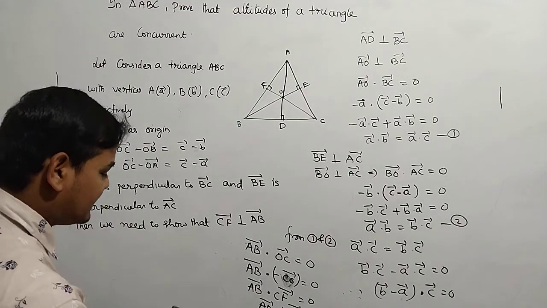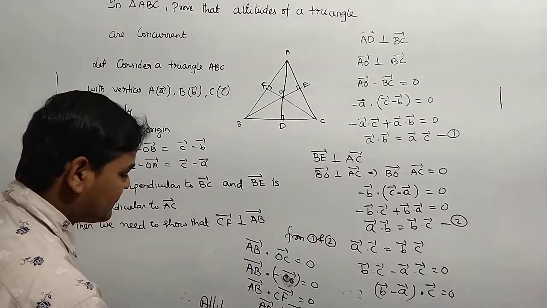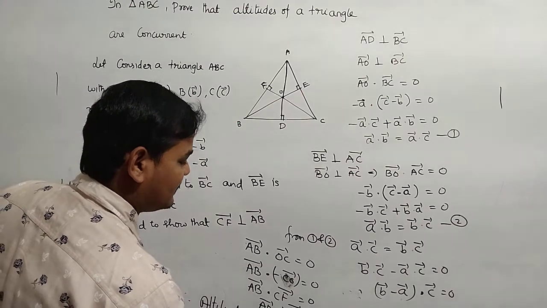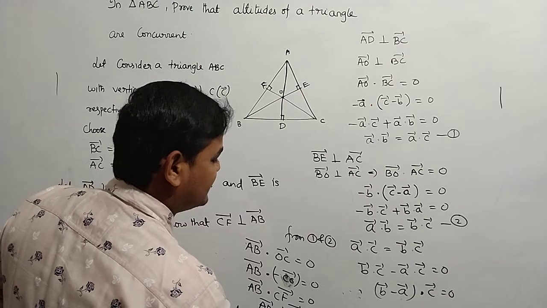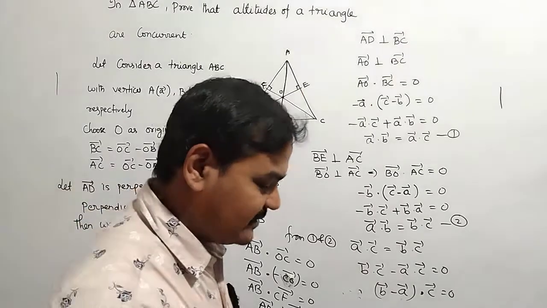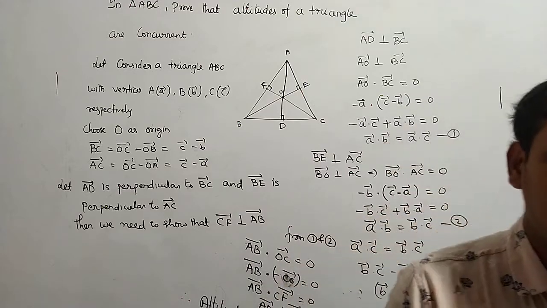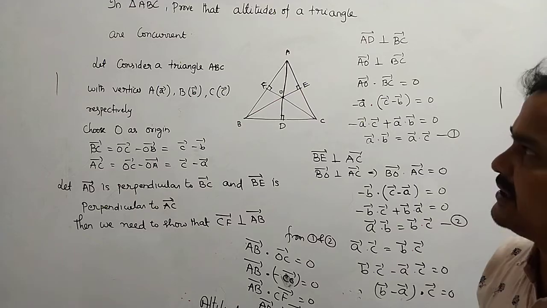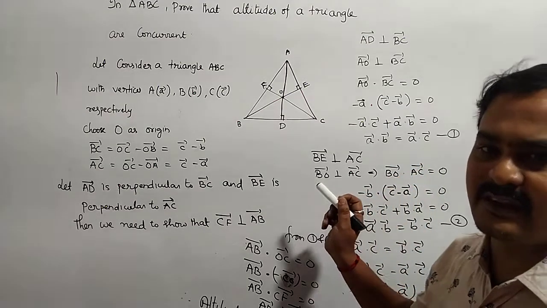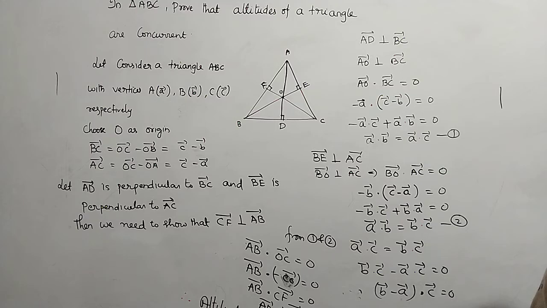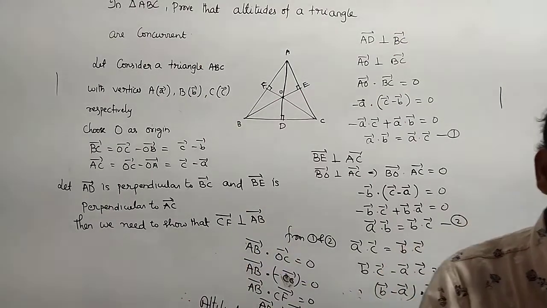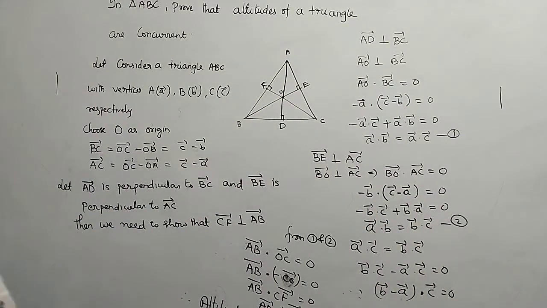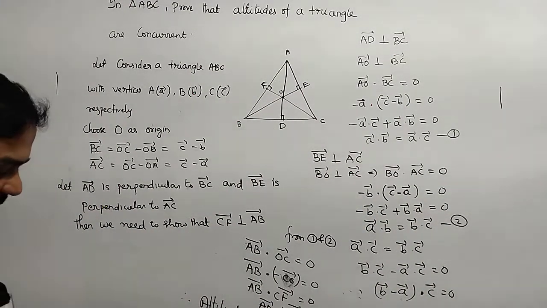So therefore, finally write down: altitudes of a triangle are concurrent. This is a very important long answer question, because this year it may or may not come in your triple product. If there is only dot product and cross product, then it is a very important question that can be asked as a long answer question from dot product. Write it down carefully. If it is complete, we will go for the next theorem.